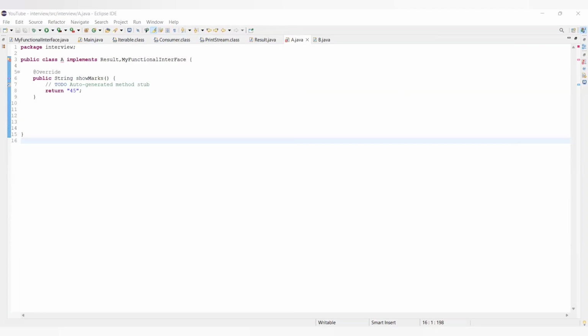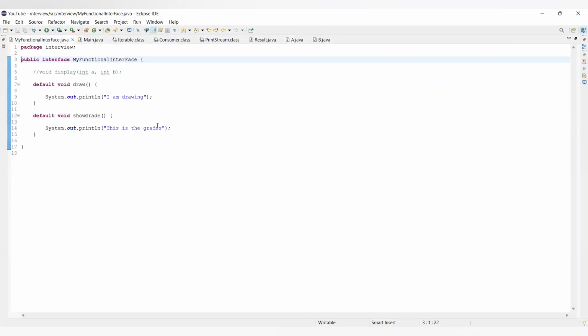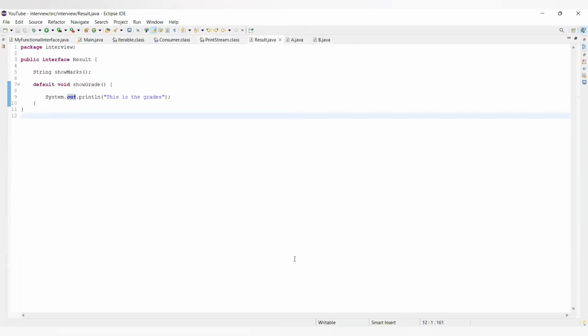So I hope you got the understanding about default methods. Next what comes up is static methods. So let's get back to our interface. Static methods are not something object specific. They don't belong to a particular object.